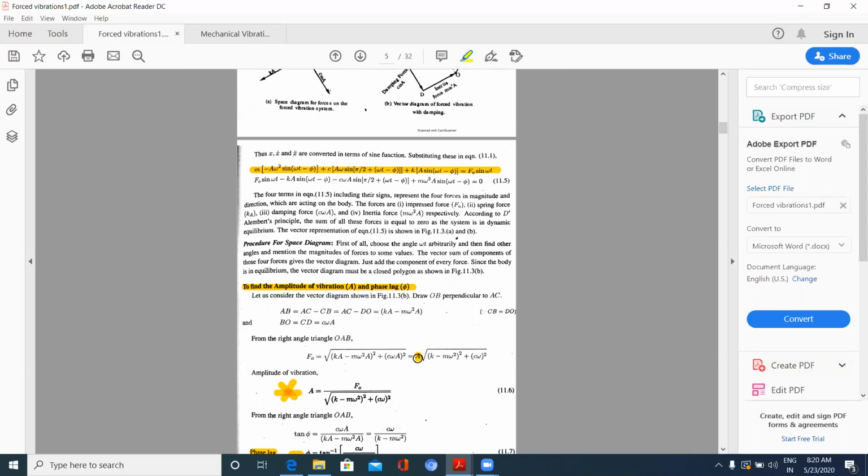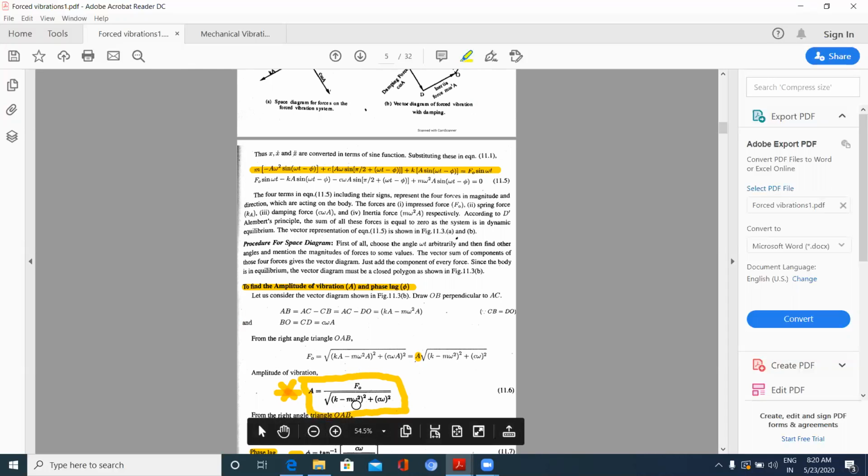See here, this A value I am getting, taking this component to other side. So capital A, amplitude of vibration I have got as capital A is equal to, you can observe here, F naught by under root k minus m omega square whole square plus c omega whole square. This is the amplitude. This is the important formula. It is easy to remember also, competitive exam point of view also it is important point.